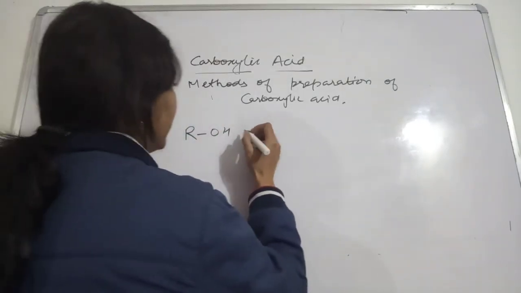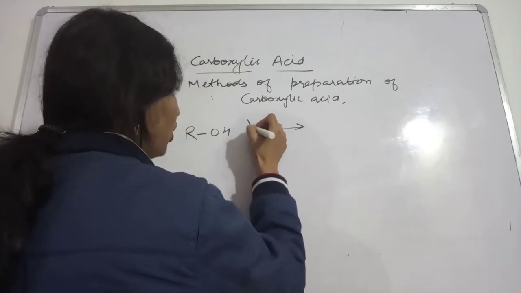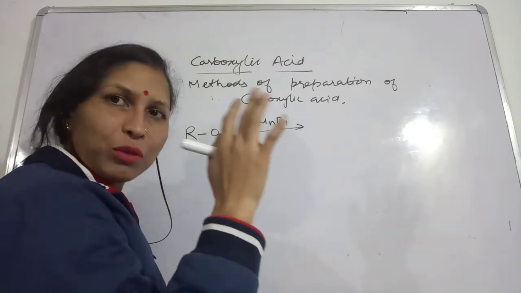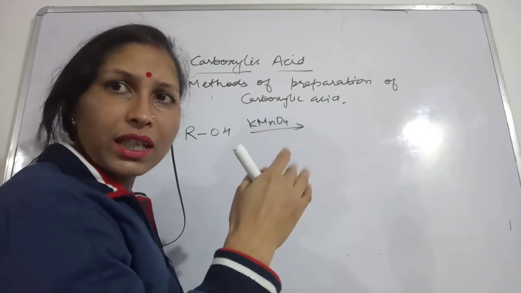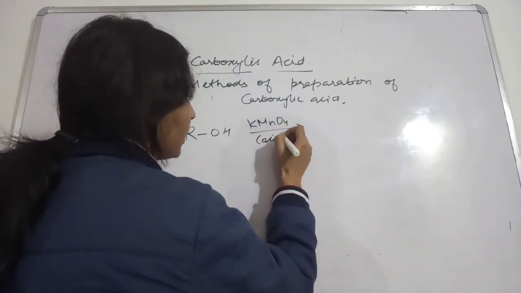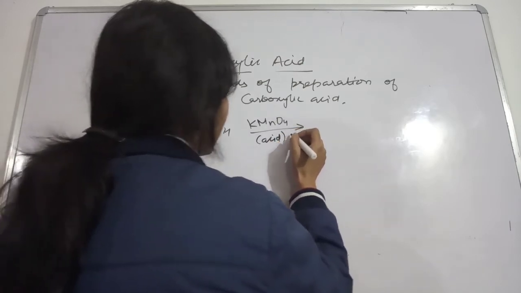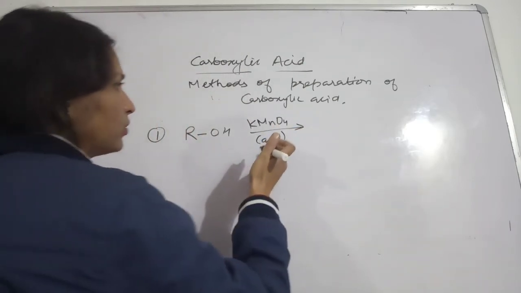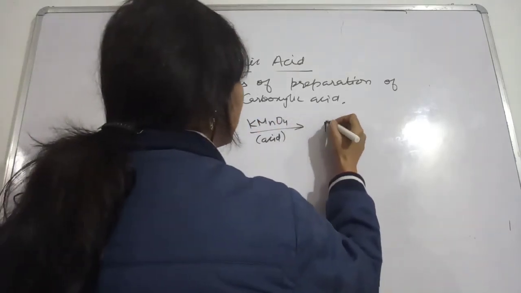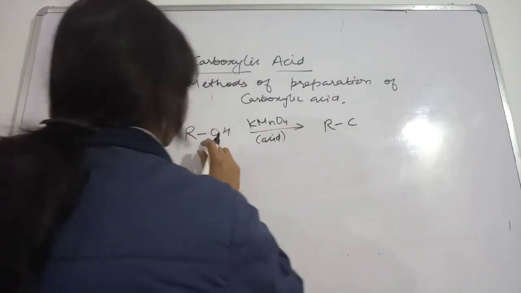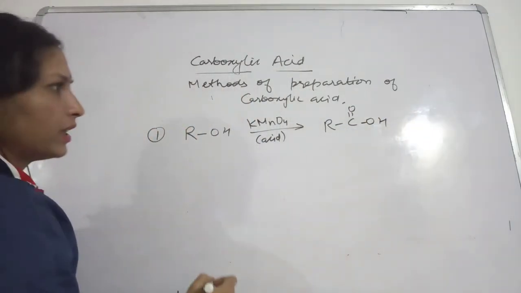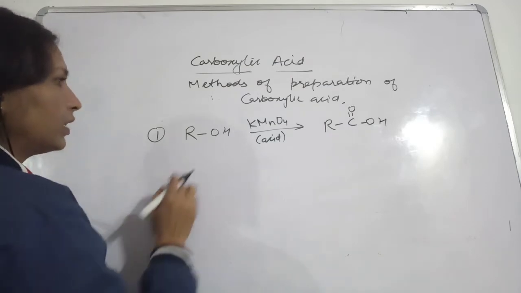So ROH, with a very strong oxidizing agent. Suppose you have taken KMnO4 in acidic medium. KMnO4 is actually a very strong oxidizing agent in acidic, basic or neutral medium, in all mediums. So anything you can take. If you are taking H+, you can write that, or some acid like H2SO4 you can use here, anything. So let's start with ROH. This will give you carboxylic acid. Very strong oxidation, then only you will get this.